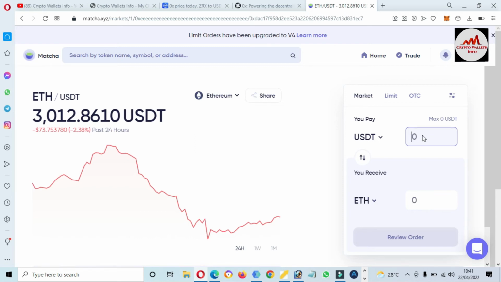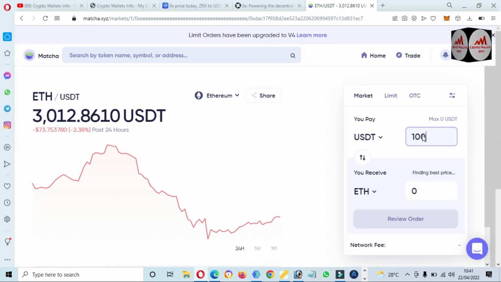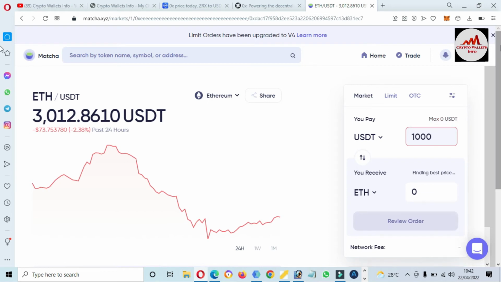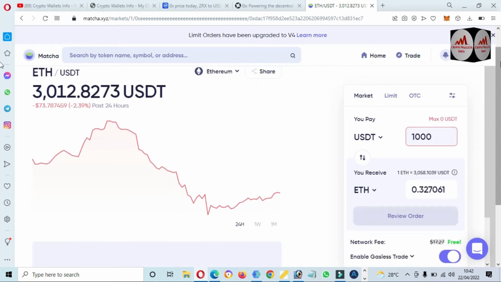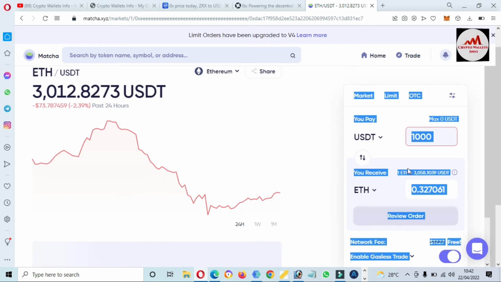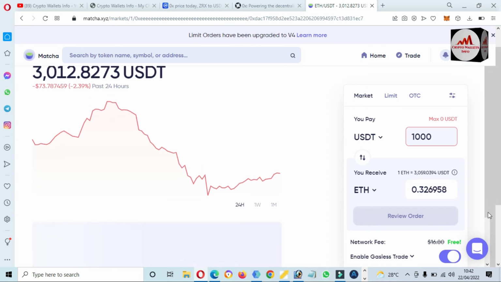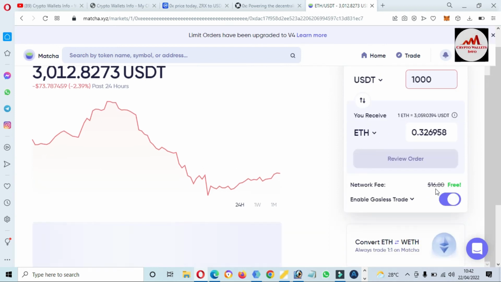So let's suppose I have 1000 USDT. I have no balance this time, but I am just giving you the information. If you pay 1000 USDT, then you will get 0.32 Ethereum. And you can see here, if you convert 1000 USDT to Ethereum, you will not pay any fee. The network fee is free, so you can use it.